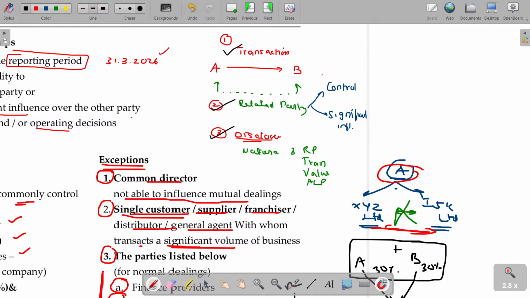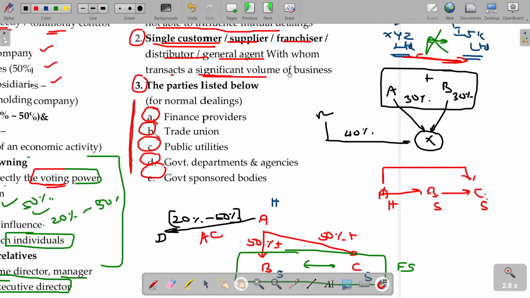In related party, we have 2 natures, control and significant influence. And I guided you on what is called a transaction. Even if the transactions are at arm's length price, still you have to disclose. So these are the points you have to remember in this chapter. With that, the chapter is over, and we'll see some practical illustrations in this chapter, right? Clear?